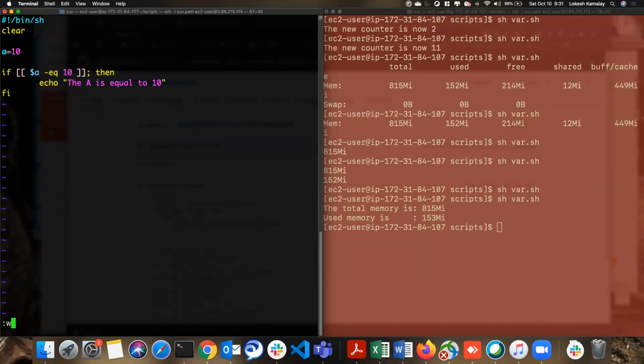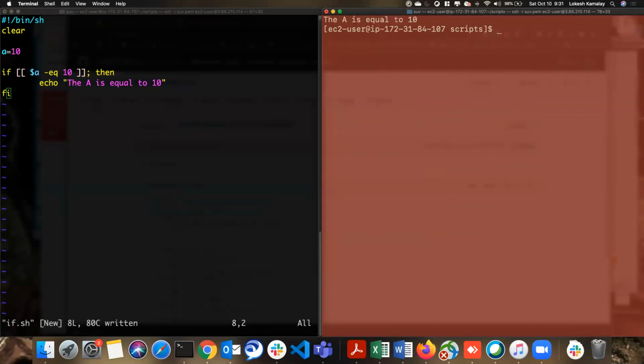So I save this now. Now let me run it here. Okay, sh if.sh. It got cleared because I'm using the clear function, right? Then it started the printing. So A is equal to 10, which is correct. Now let me do A as 11. I save this and let's see what happens.